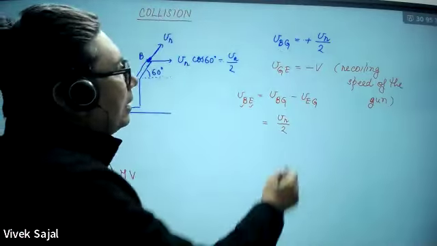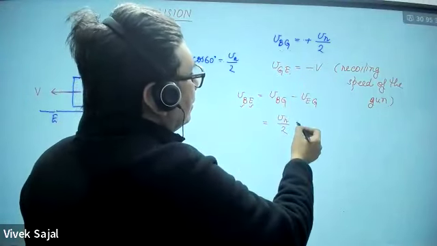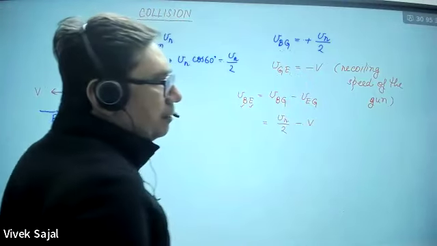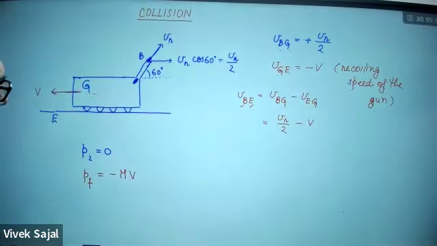VR upon 2. And this is GE. So if VG is minus V, then what will be VEG? That will be simply V. So this is the velocity of the bullet with respect to Earth.